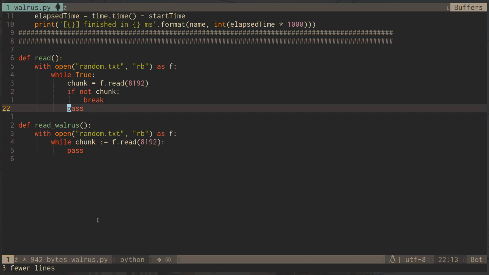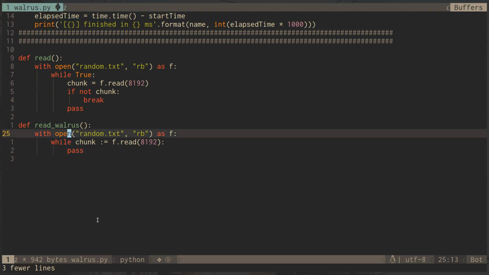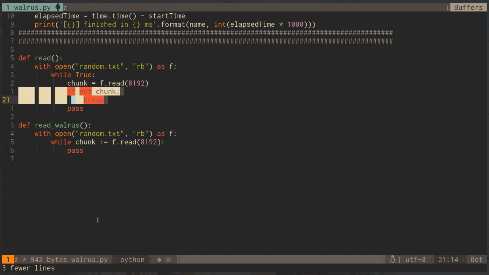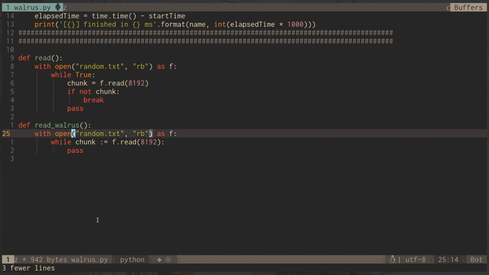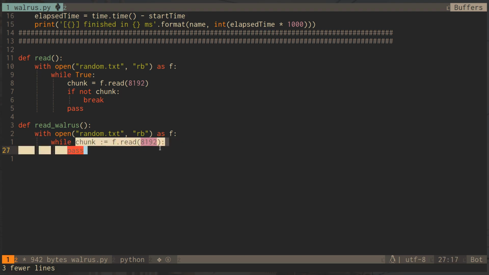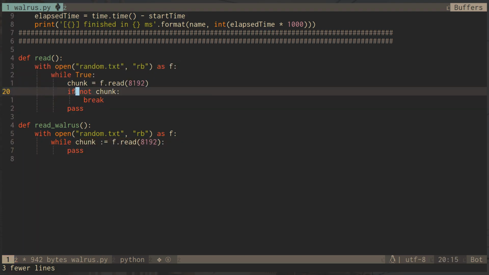If not, we break out. Okay, this is the very old school, standard way of reading files in Python. I mean, there are better ways now, obviously, but what we could do instead is replace all of this, and even this assignment, with a walrus operator. Because what we're doing is we first get this value, assign it to chunk, and then evaluate it. So we're saying if chunk. For example, if chunk returns None, then this just doesn't run the body of the loop. Okay, so these are equivalent statements.